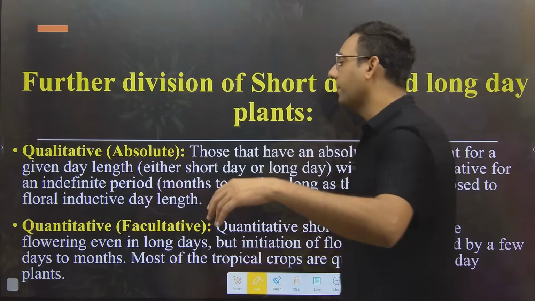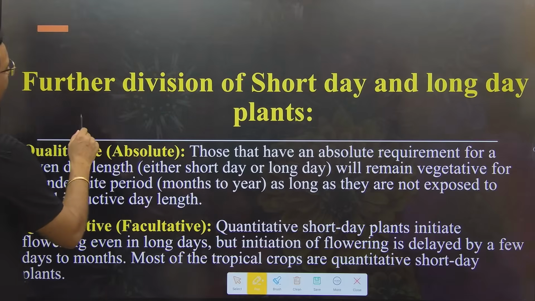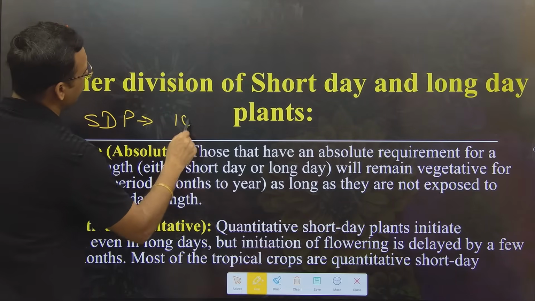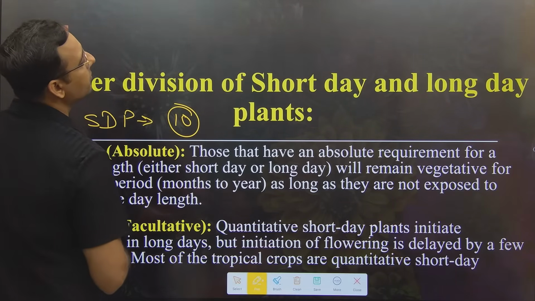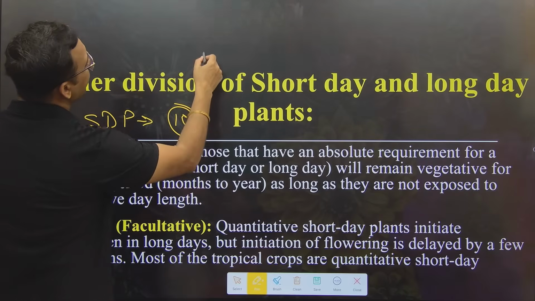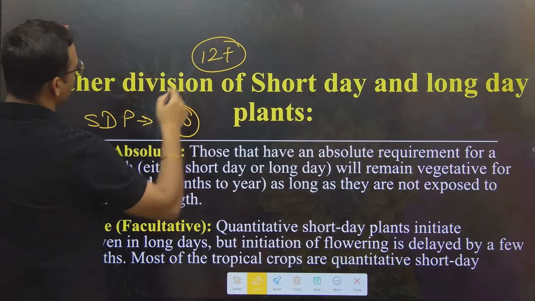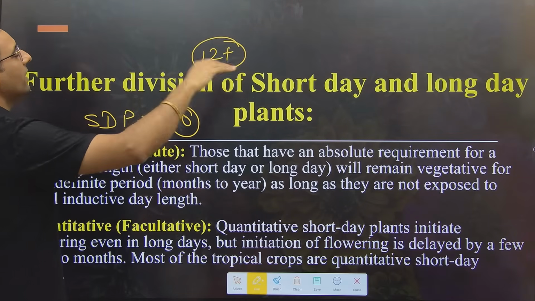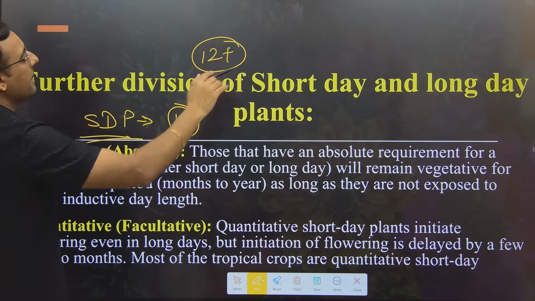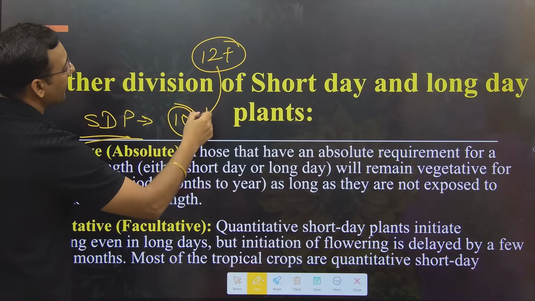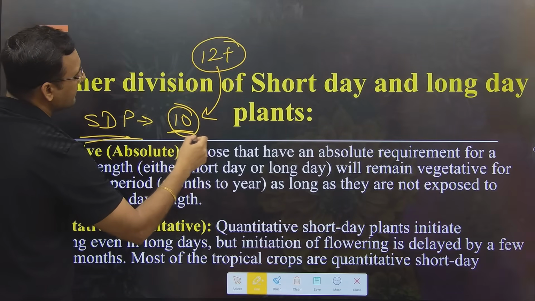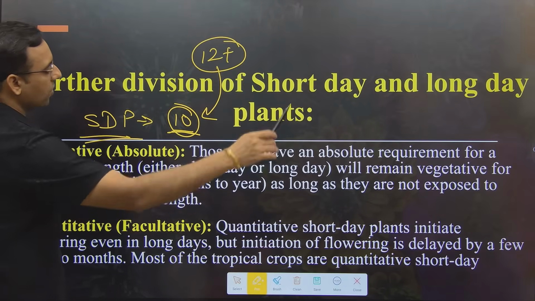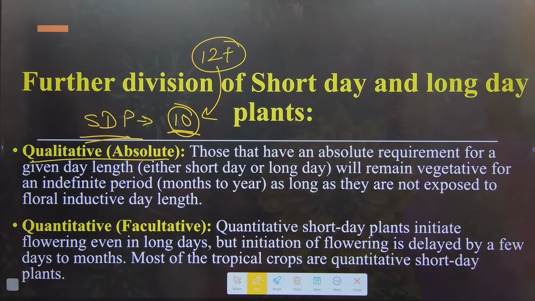So for example, if a qualitative plant is a short day plant, it will say that I need a photo period of 10 hours to induce flowering, but the length is going beyond 12 hours. Now this short day plant will remain in the vegetative condition for 1 day, 2 days, 1 month, 2 months. It will wait for the perfect time, that if it is less than 12 hours, then only I will start flowering, otherwise no. So that means this plant is qualitative.